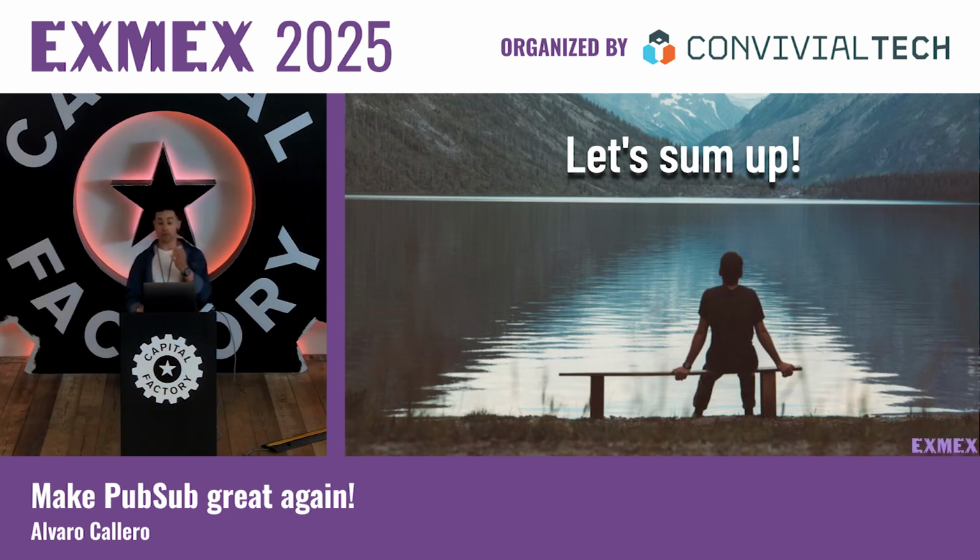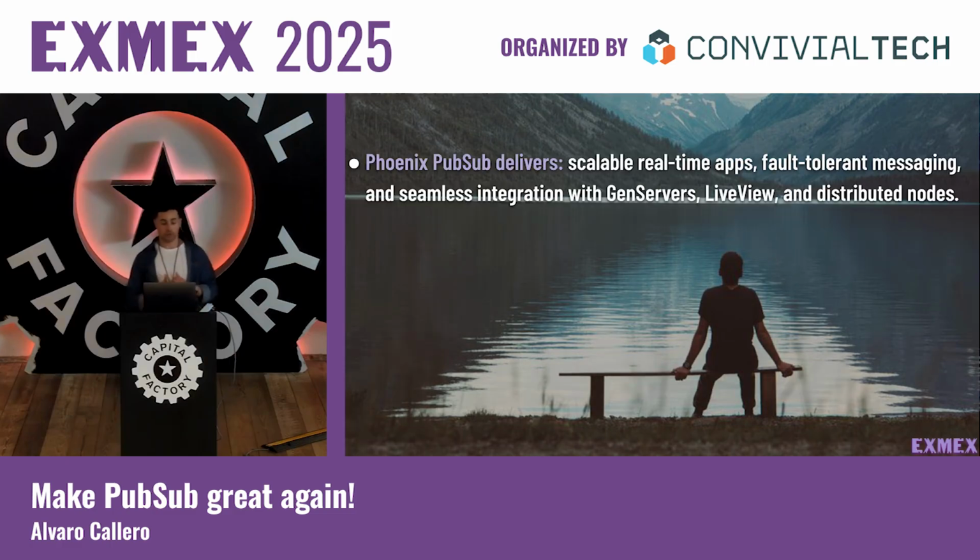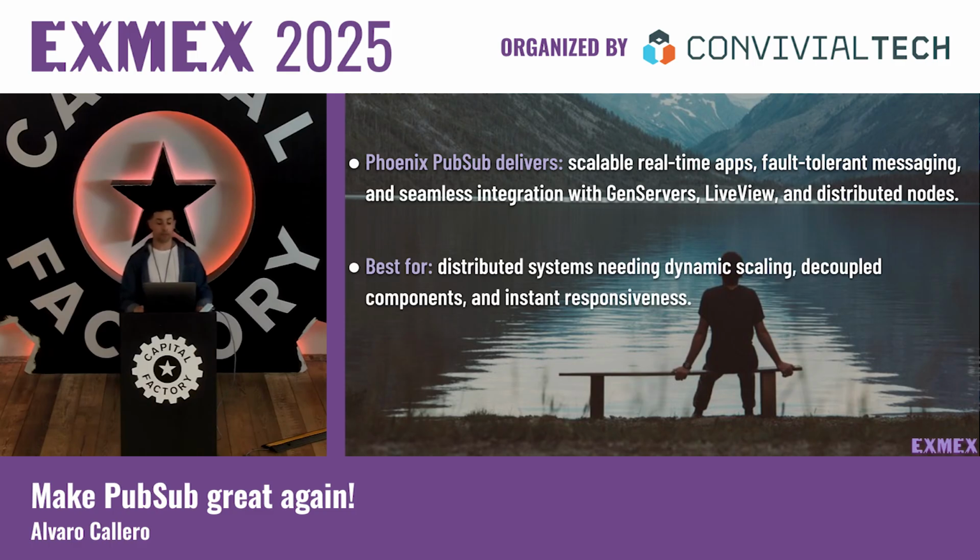Okay, let's sum up and reflect on what we learned so far. So, Phoenix PubSub delivers scalable real-time apps, fault-tolerant messaging, and seamless integration with Phoenix Server, LiveView, and distributed nodes. And it's best for distributed systems needing dynamic scaling, decoupled components, and instant responsiveness.